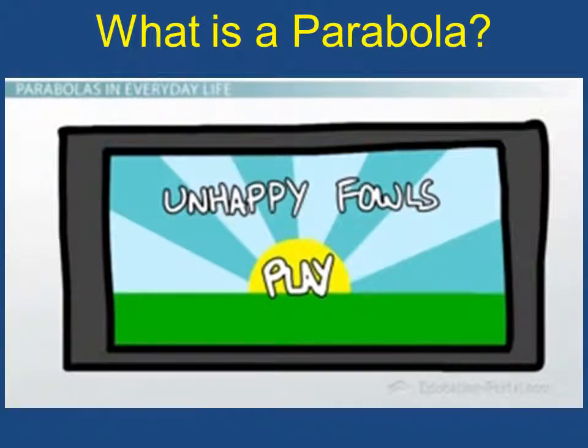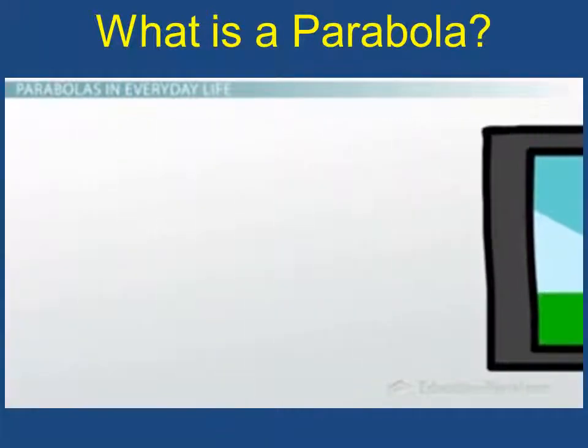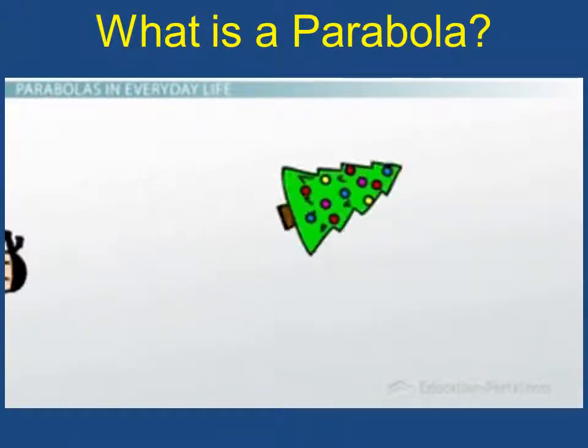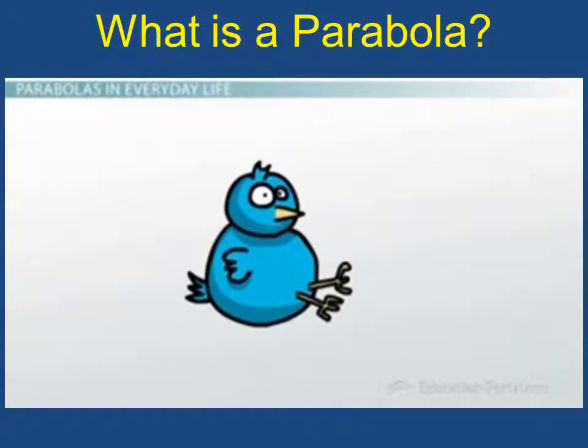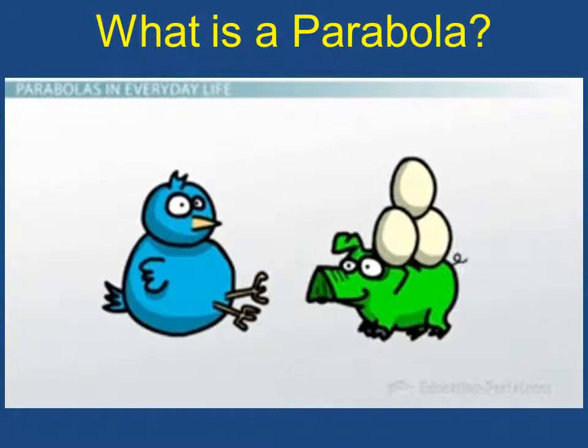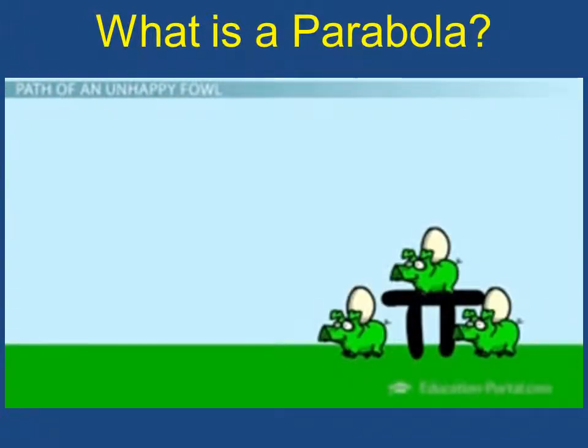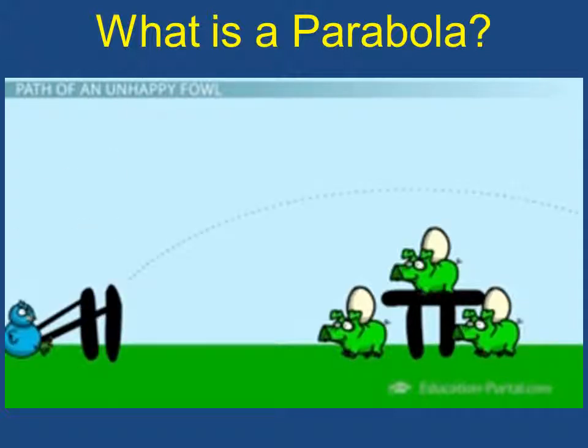Back around 2007, I actually had an idea for a video game that would use parabolas. I thought it might be fun to just shoot things across the screen, so what if these birds had their eggs stolen by some pigs, and the birds got really angry and wanted to get back at the pigs to get their eggs back? Maybe we could, I don't know, shoot the birds across the screen, these birds that are really angry, with a slingshot, and see if we could attack the pigs and get our eggs back.